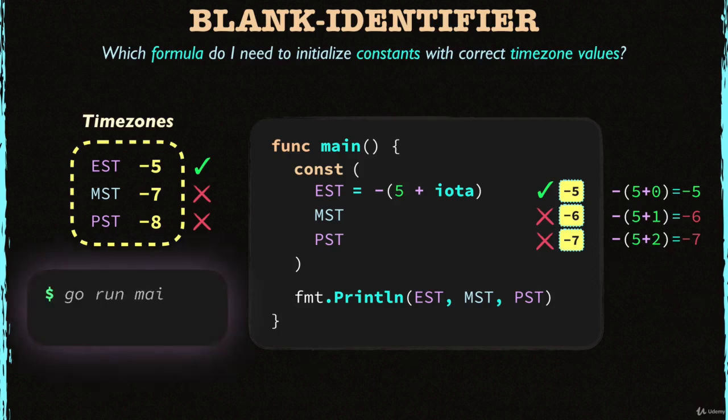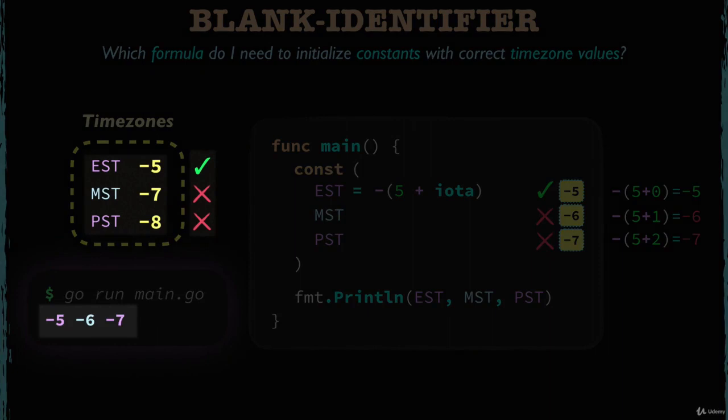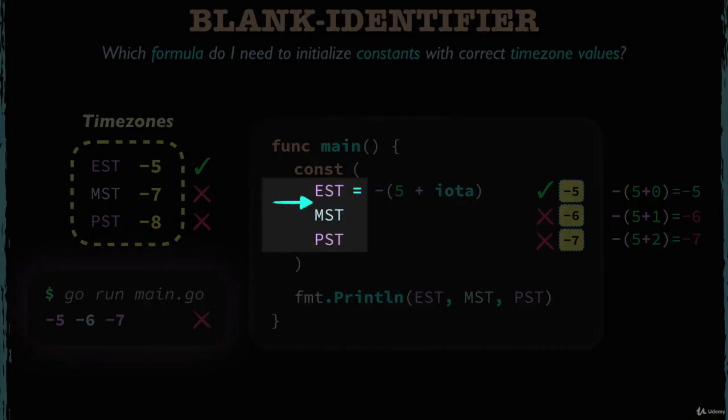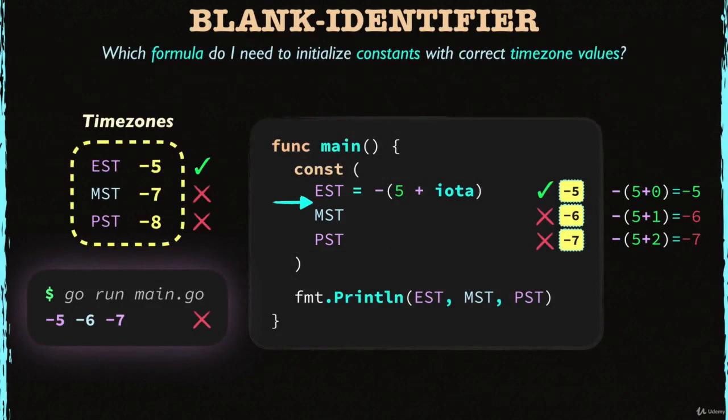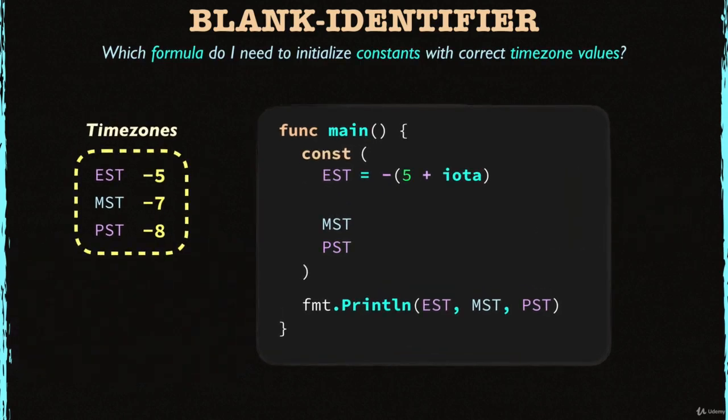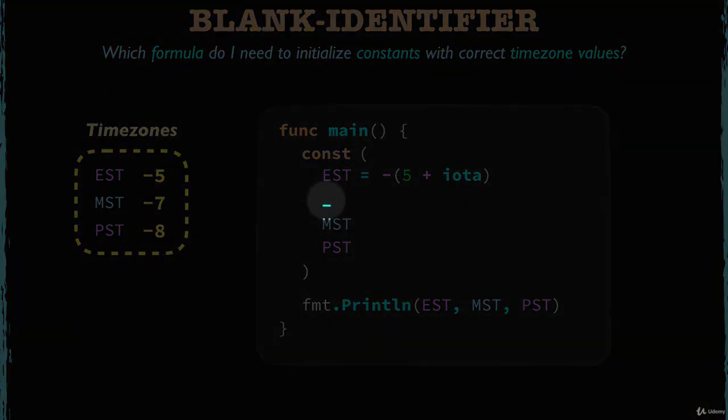Okay, let's run it. Compare the output to the time zones table. You'll see that the program's output is off by -1 hour. So to solve this problem, right on this line between EST and MST, I need to increase iota without declaring another constant here, right? If I do that, then the constants will match the time zones table. Let's do that now. Now I've moved the MST and PST constants one line down. Now I'm going to add a blank identifier right between the EST and the MST constants like this. Let's recalculate the values again.